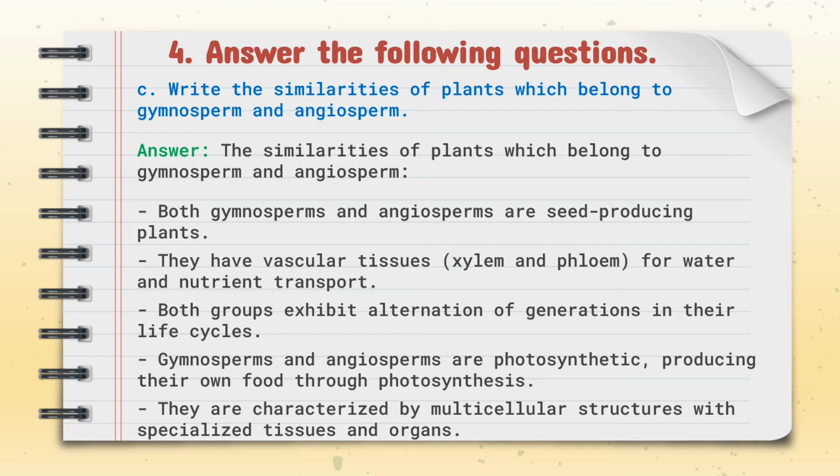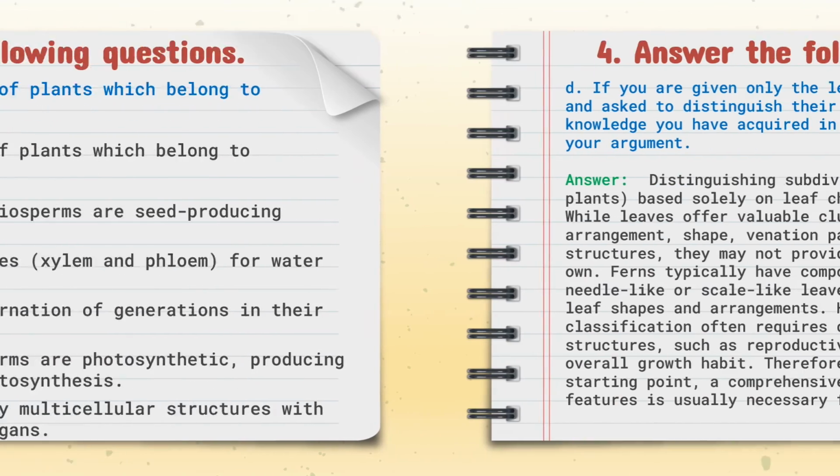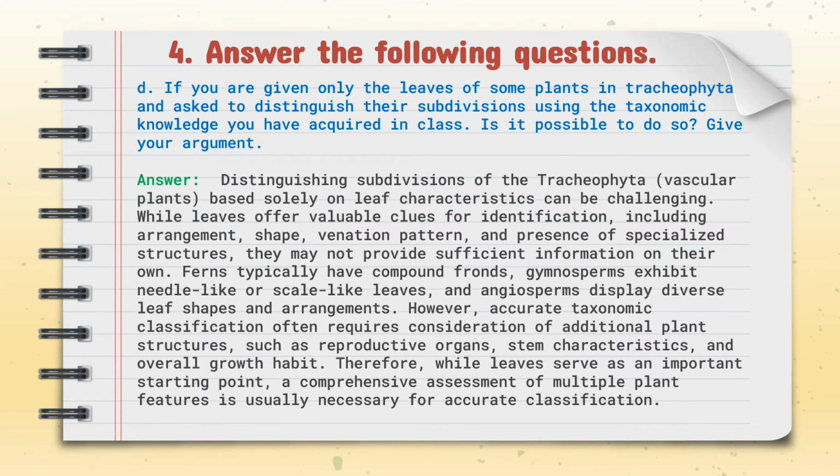Ferns typically have compound fronds. Gymnosperms exhibit needle-like or scale-like leaves, and angiosperms display diverse leaf shapes and arrangements. However, accurate taxonomic classification often requires consideration of additional plant structures such as reproductive organs, stem characteristics, and overall growth habit. Therefore, while leaves serve as an important starting point, a comprehensive assessment of multiple plant features is usually necessary for accurate classification.